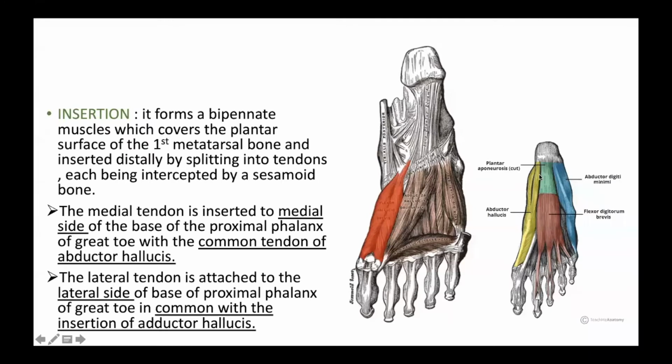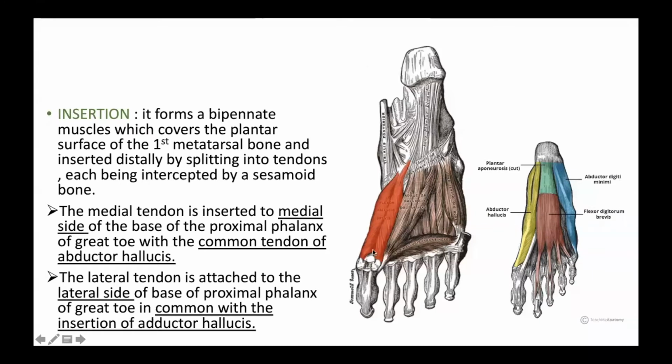These are the muscles of the first layer. These are the three muscles of the first layer: abductor hallucis, flexor digitorum brevis, and abductor digiti minimi. These are all the three muscles of the first layer of the sole.